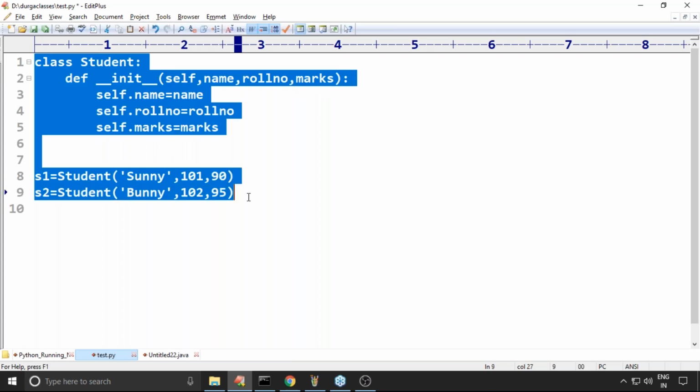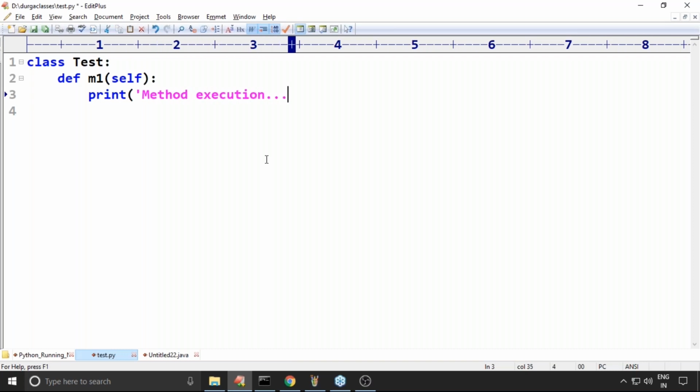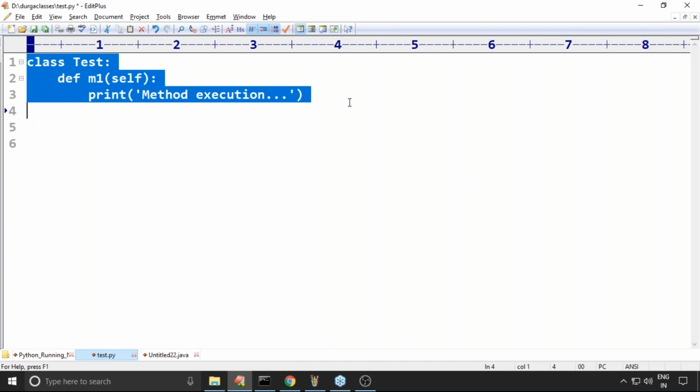Next, one more example I want to talk about. Listen very carefully. Class Test, and def m1 I'm taking. It is an instance method. Print of method execution. Now, did I write any constructor?